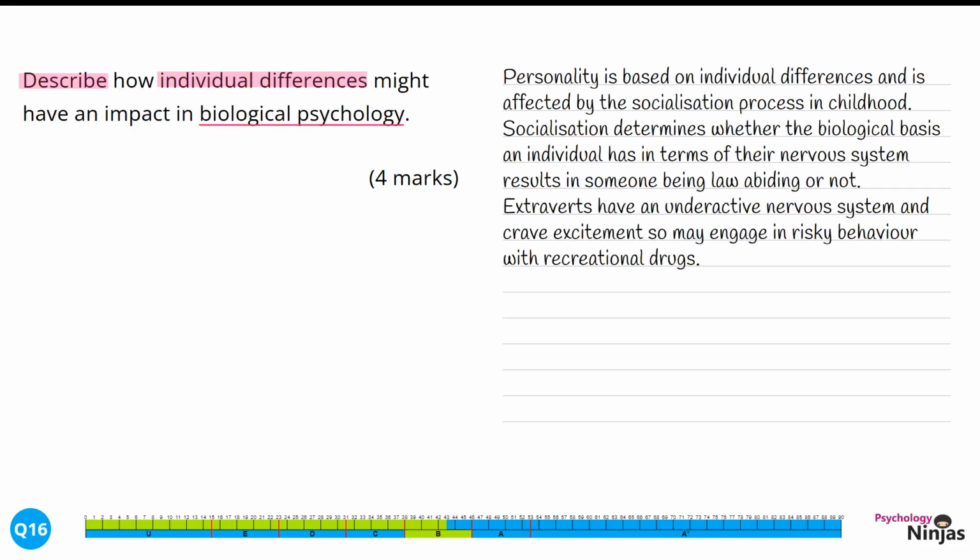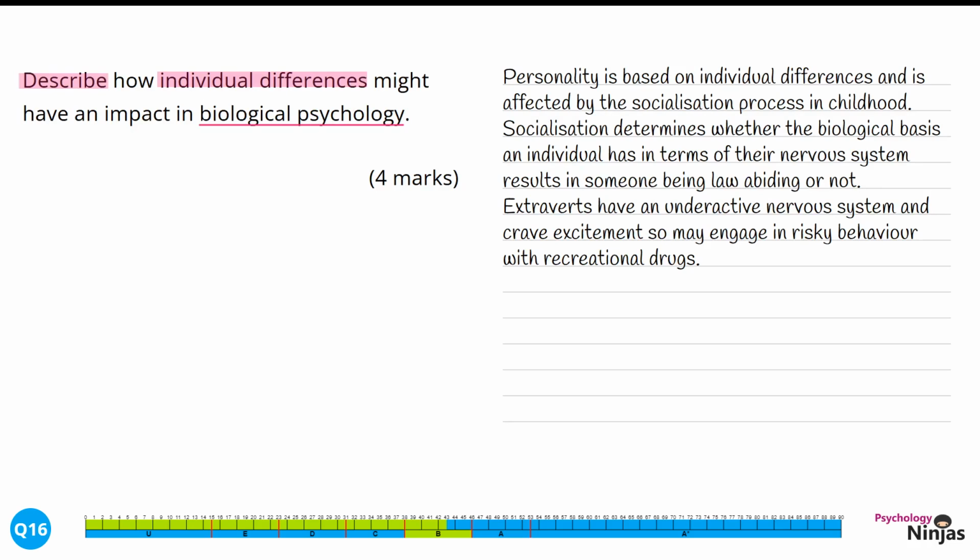Personality is based on individual differences and is affected by the socialisation process in childhood. Socialisation determines whether the biological basis an individual has in terms of their nervous system results in someone being law-abiding or not. Extroverts have an underactive nervous system and crave excitement, so may engage in risky behaviour with recreational drugs.